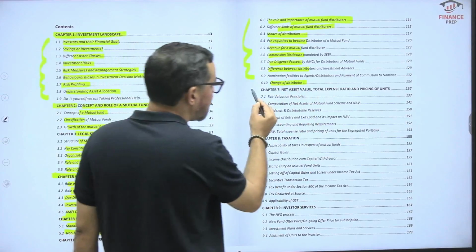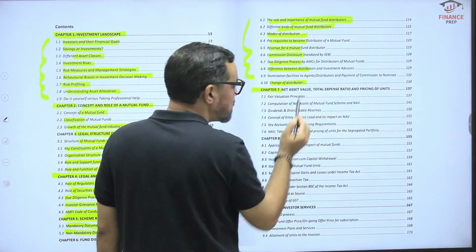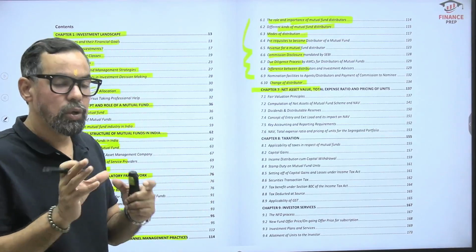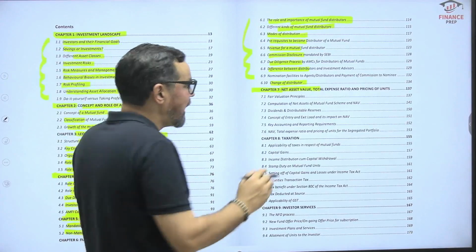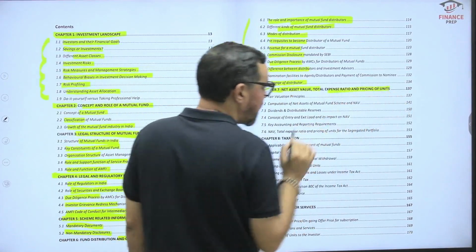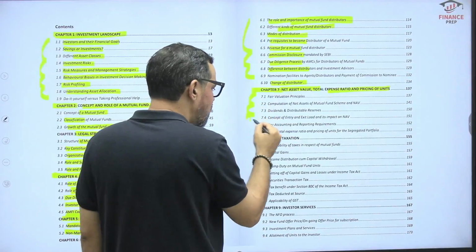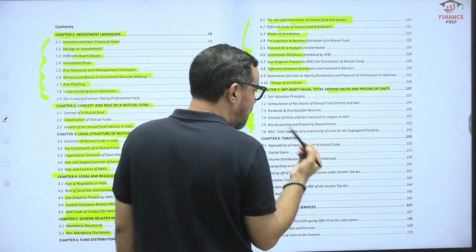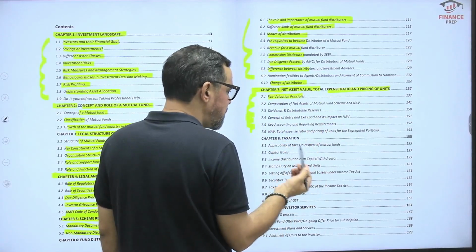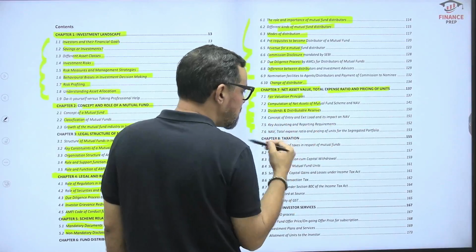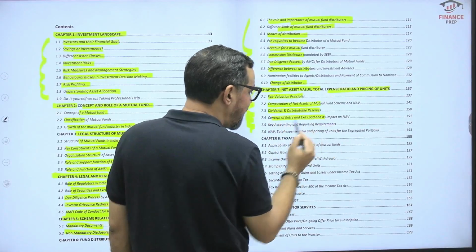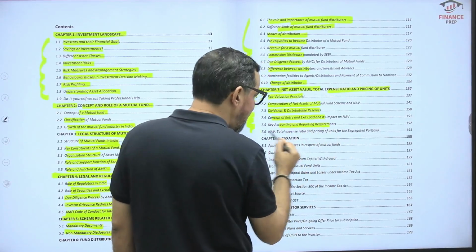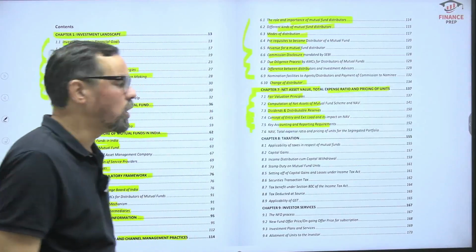Then next one we have unit number 7, NAV calculation, net asset value, how we generally calculate the unit value of mutual funds, and total expense ratio and pricing of units with small calculations also. So fair valuation, we have computation of NAV for mutual fund schemes. We have dividend and distributable reserve, concept of entry and exit load, key accounting and reporting requirements, NAV, total expense ratio, and pricing of units itself.